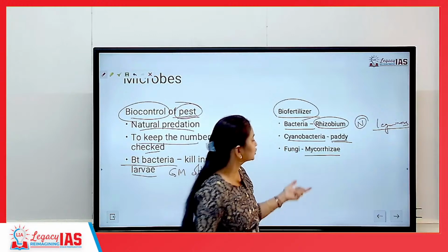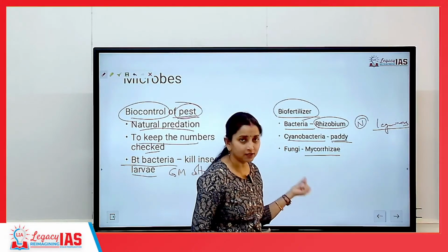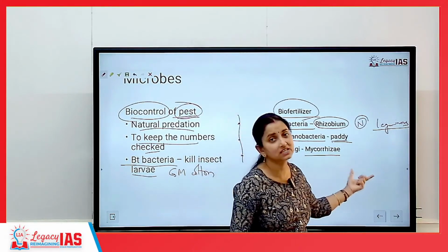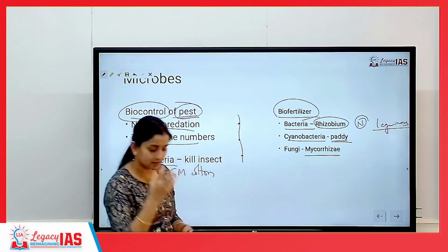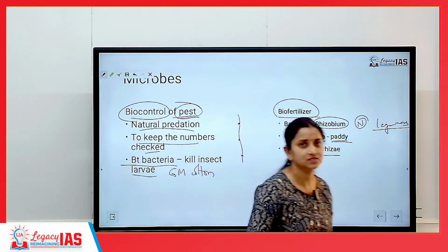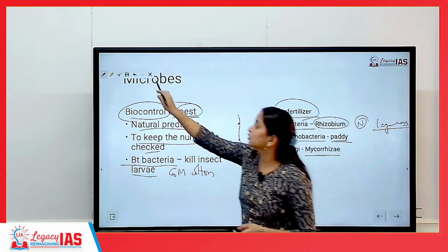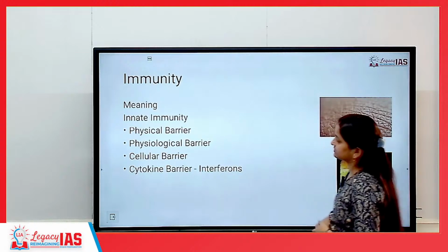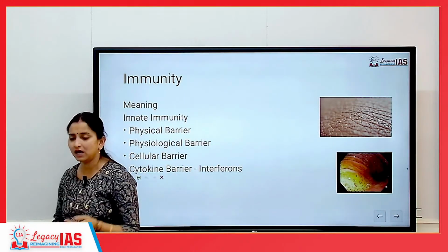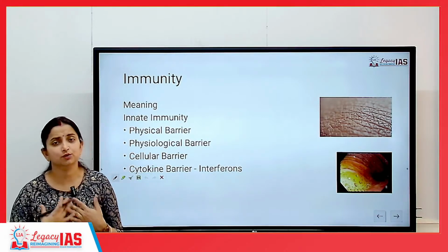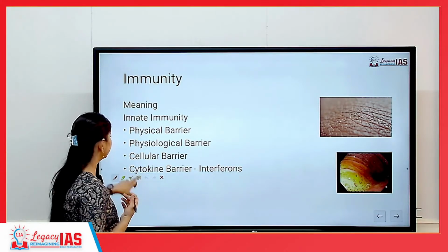So talking about another microbe which is fungi, this is known as mycorrhizae. Mycorrhiza is also responsible for binding and aeration of the soil. So these are also some of the useful microbes. Now, we spoke about harmful microbes. Harmful microbes will cause some kind of diseases amongst us.